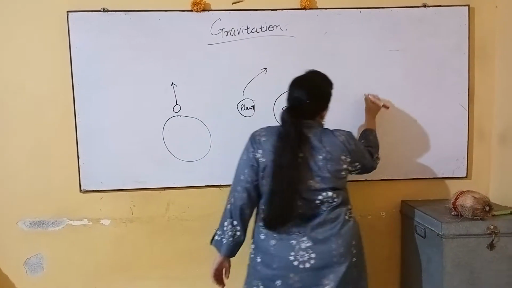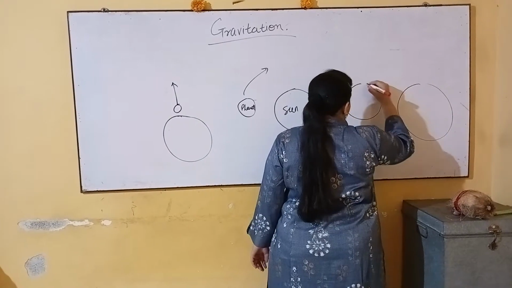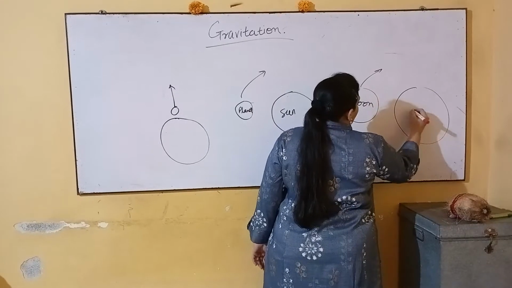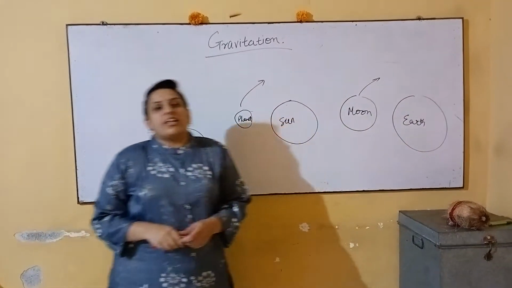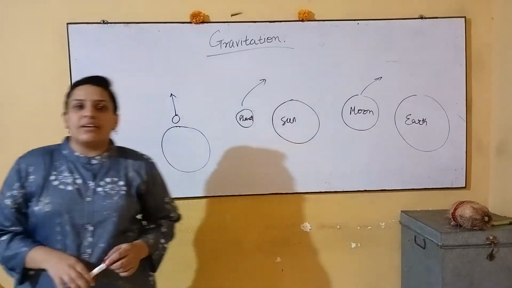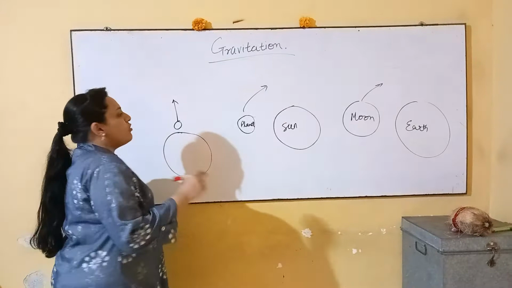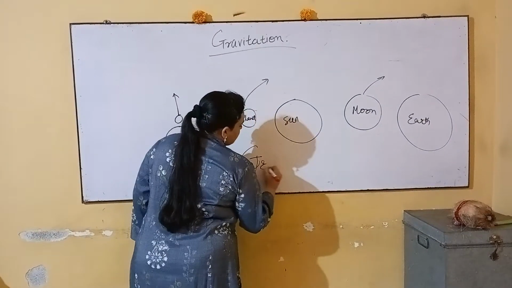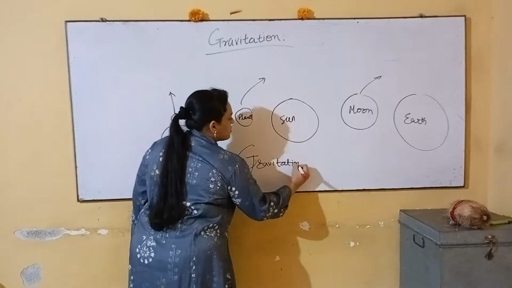We also know that the moon moves around the earth in a fixed orbit. All these movements were studied by Sir Isaac Newton, and after studying them, he concluded that only one force is responsible for all these movements, and that force was gravitational force.